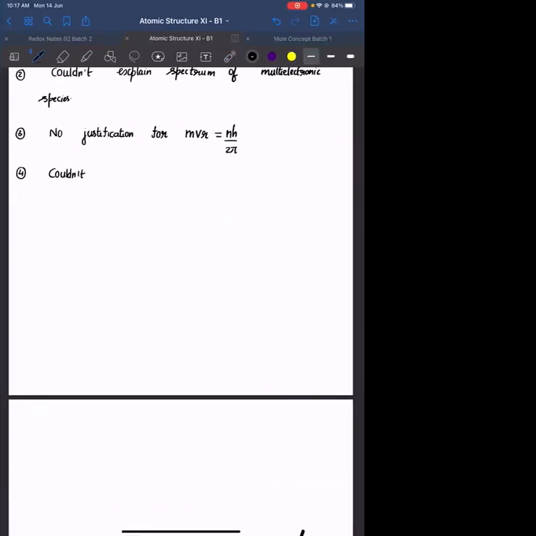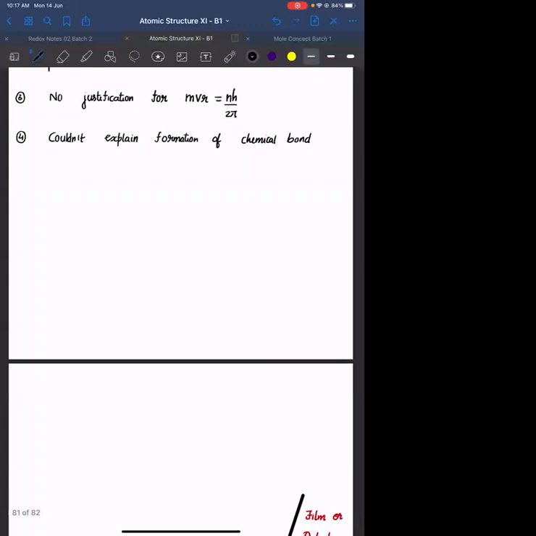If he is considering only single electron species, obviously he cannot explain the formation of chemical bond. How a bond is formed exactly between two atoms to form a molecule. Couldn't explain formation of chemical bond. Okay. Next.